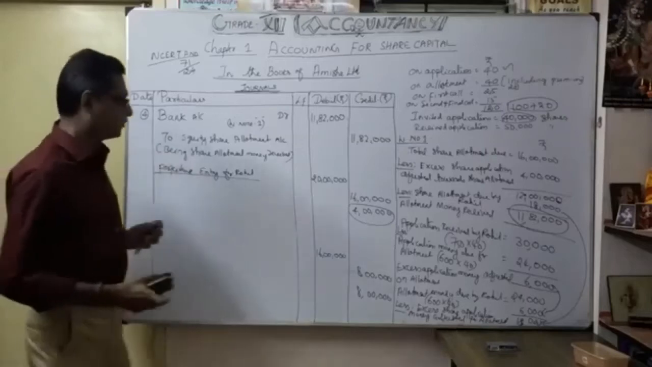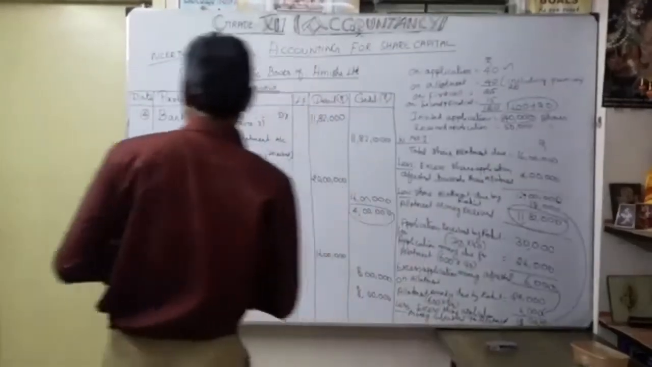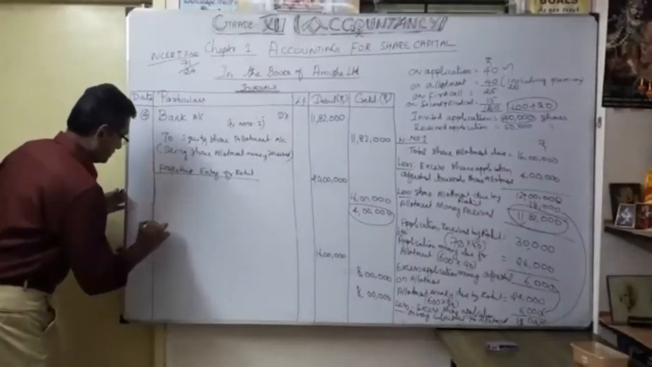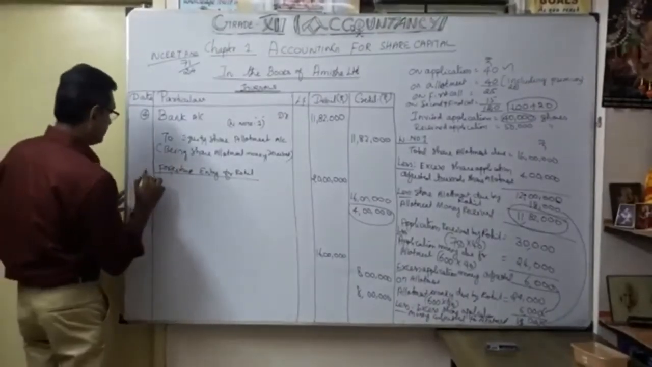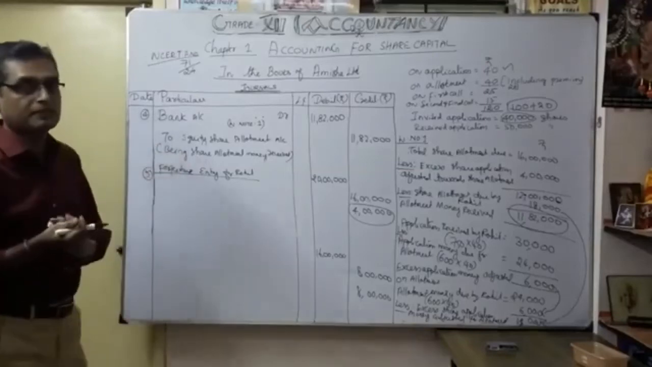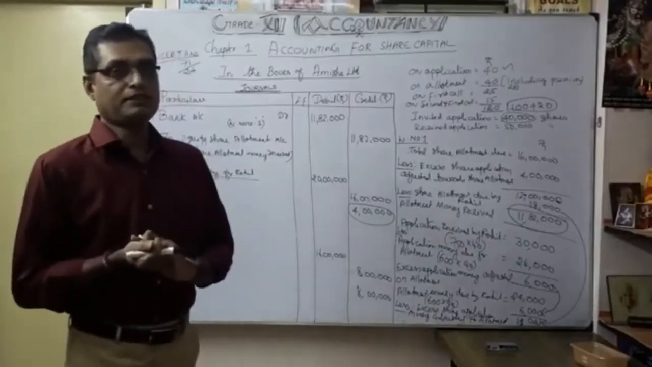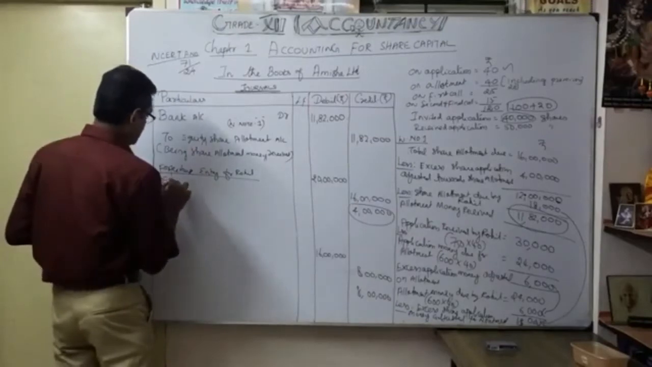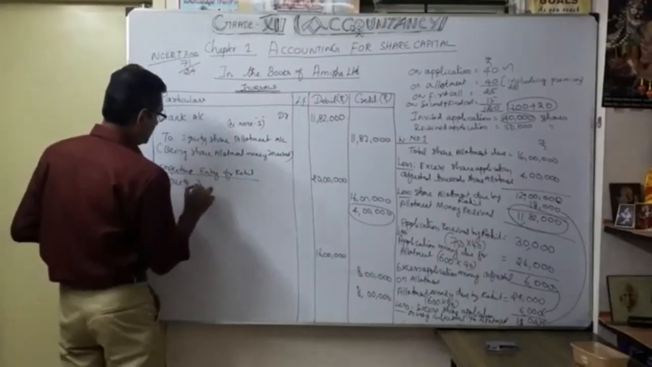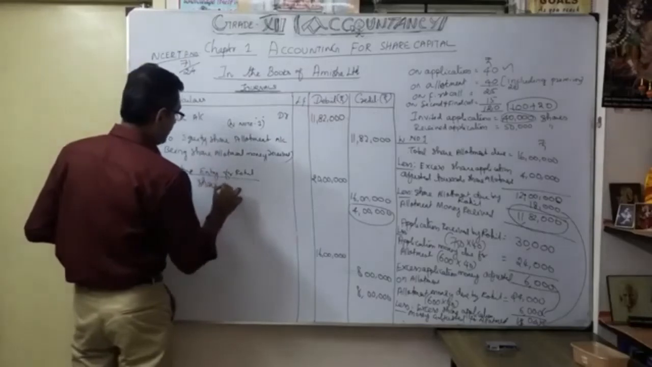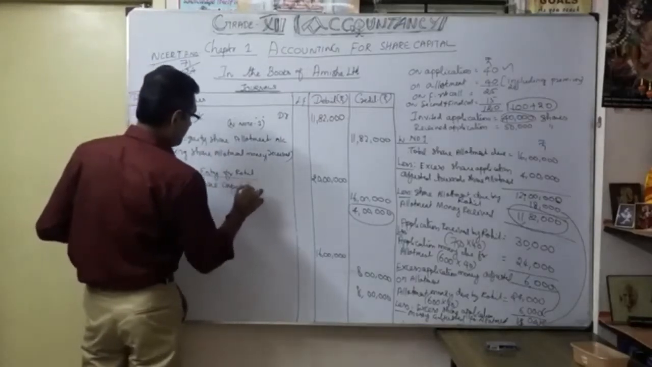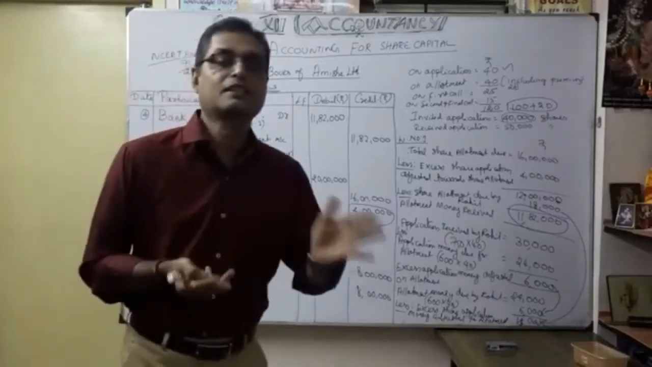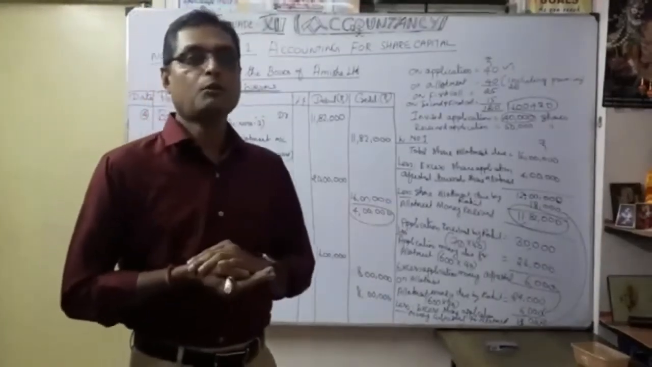Okay. So now what is entry number 5 we are going to discuss now. Entry number 5, we are going to forfeit whom? Rohit. How many shares? 600 shares. Equity share capital account. So here we should be very careful. What we discussed already, this is the problem.